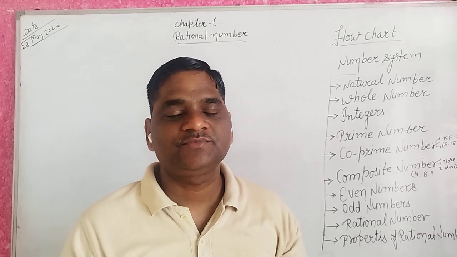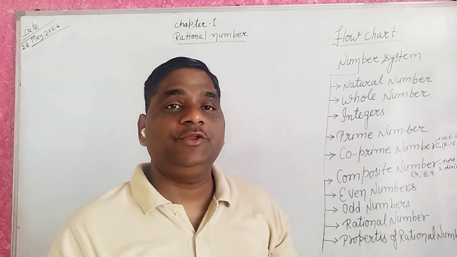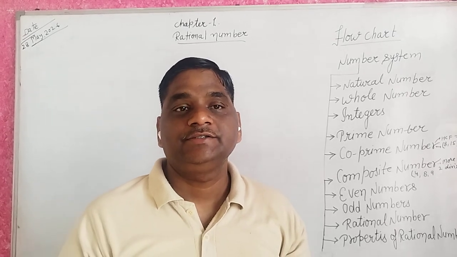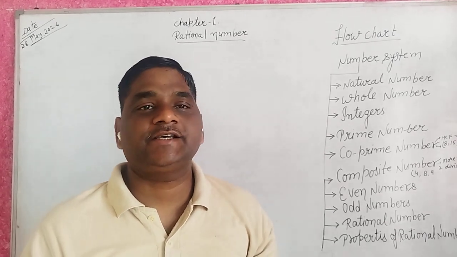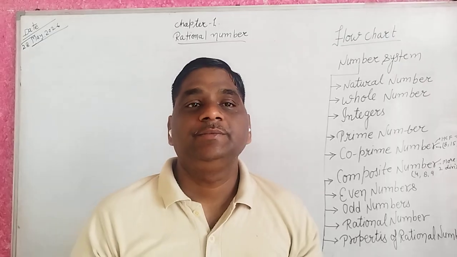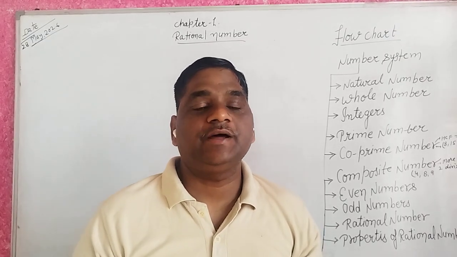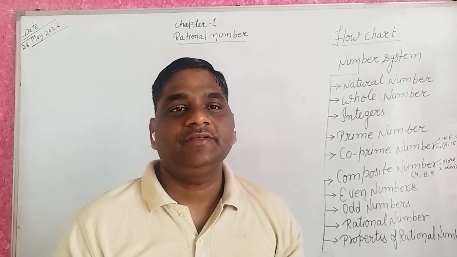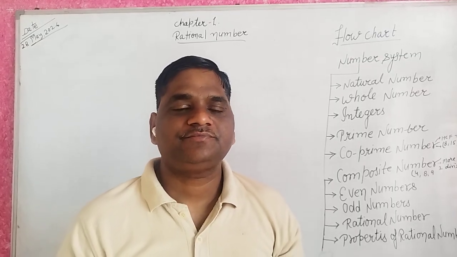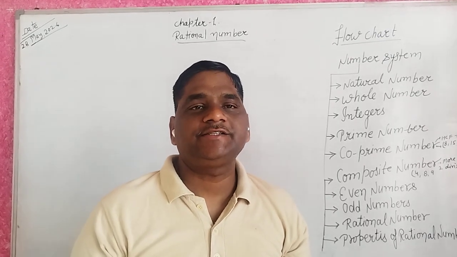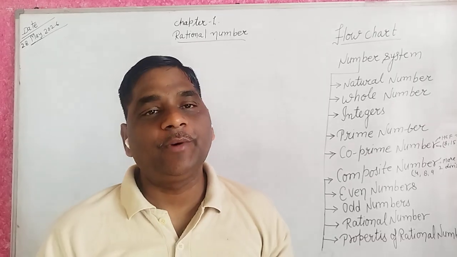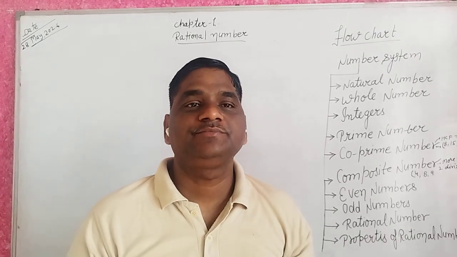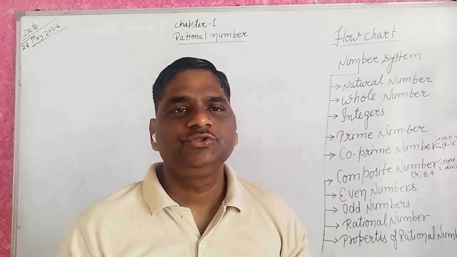When you come to 4th class, we use successor, predecessor, prime number, composite number, co-prime number, etc. In 5th and 6th class we use Roman numbers, the international number system, and the Indian number system.